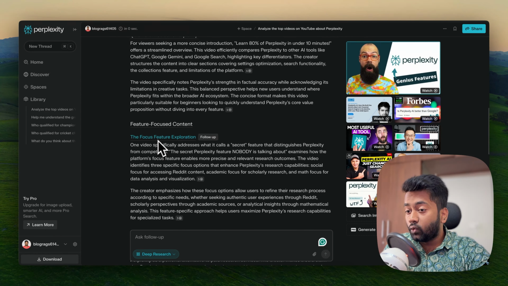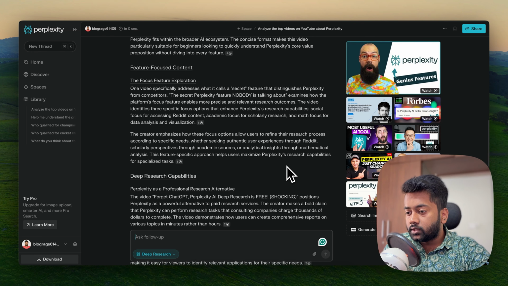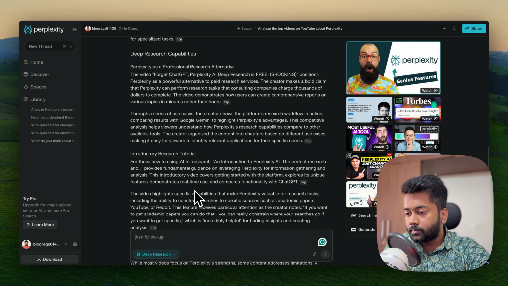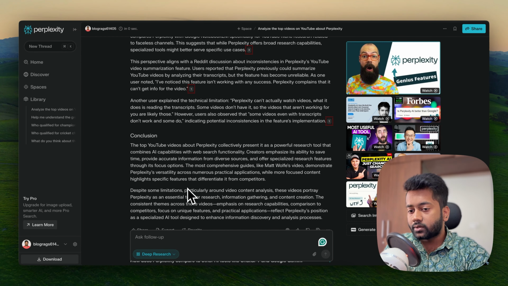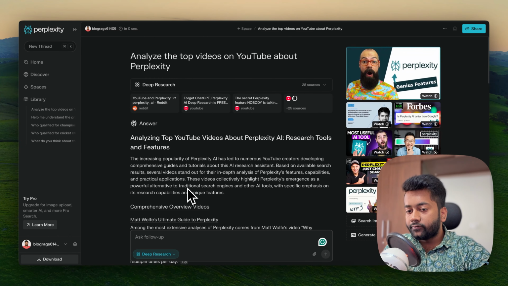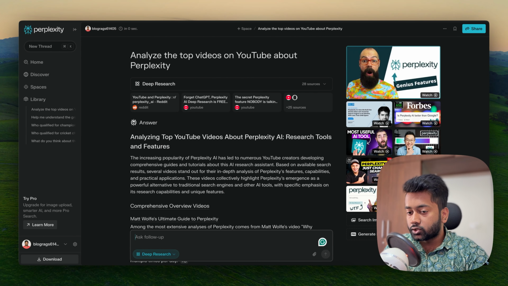Similarly, the focus feature examines how the platform's focus features enable more precise and relevant research outcomes. Similarly, it talks about deep research capabilities, right? A research tutorial. So each video it's analyzed and talks about what they have covered. Now it's a good starting point for you to understand, okay, this is what people are talking about, what additional I can add, or what I should include in my videos as well, right?